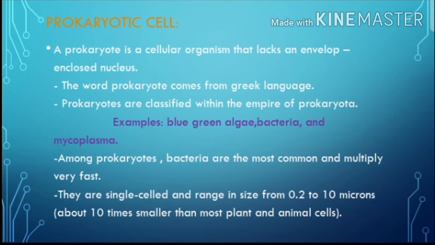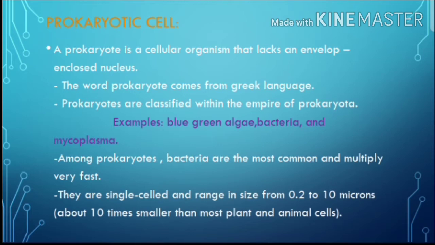Among the prokaryotes, the bacteria, which are primitive organisms that we cannot see with our naked eye, are the most common organisms, and they multiply very fast when compared to other prokaryotic examples.